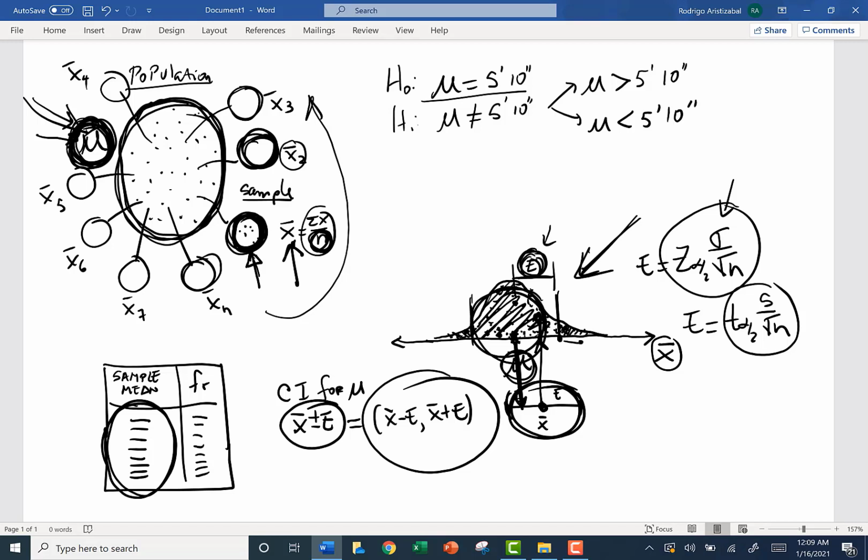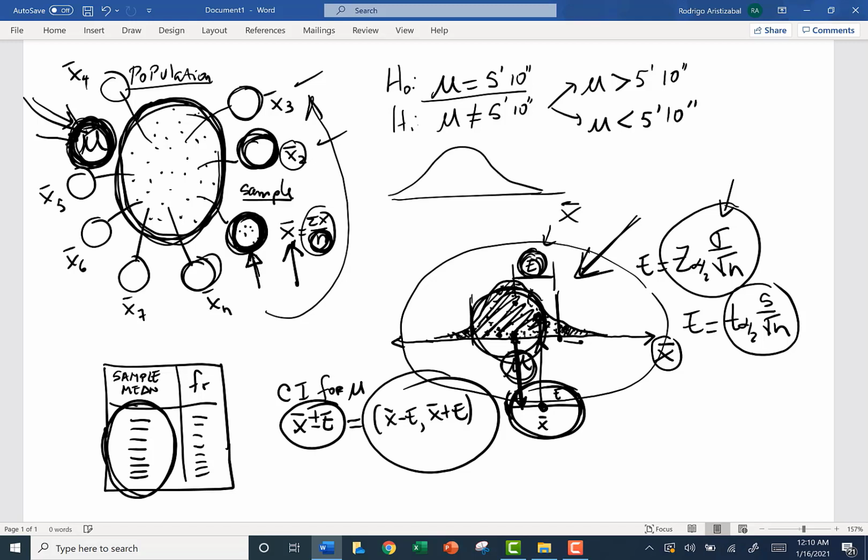And what is the expectation of all possible sample means taken from this model? The expectation follows this distribution, that is the distribution of all sample means. We expect that the true mean is in the center of the distribution. Then if I got a value close to the mean, we do not reject this assumption.